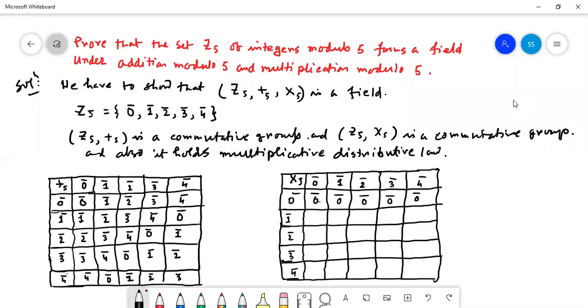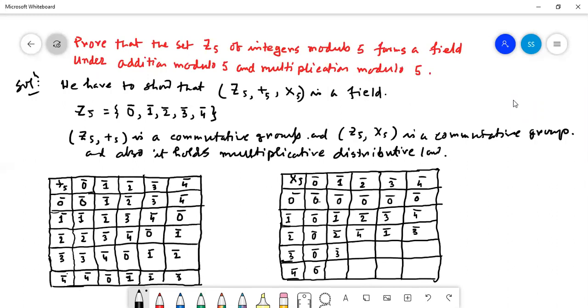Here also 1 into 0, all these are 0. Now 1 into 1, 1; 1 into 2, 2; 1 into 3, 3; 1 into 4, 4. 2 into 1, 2; 2 into 2, 4; 2 into 3, 6. 6 means modulo 1. 2 into 4, 8, that means modulo 3.